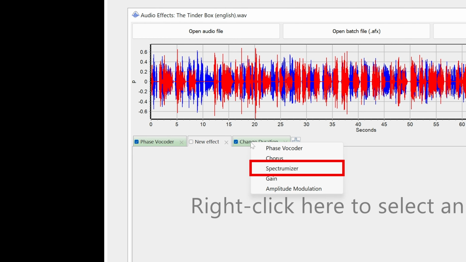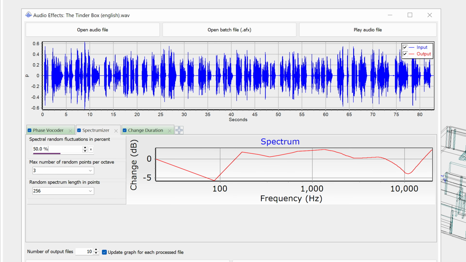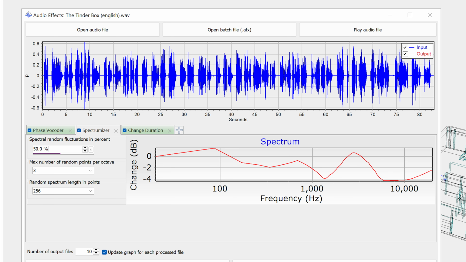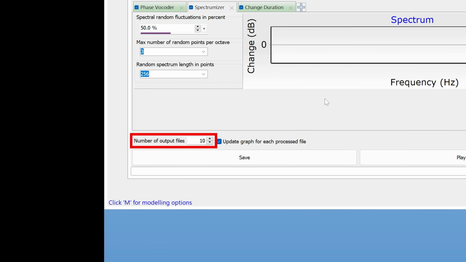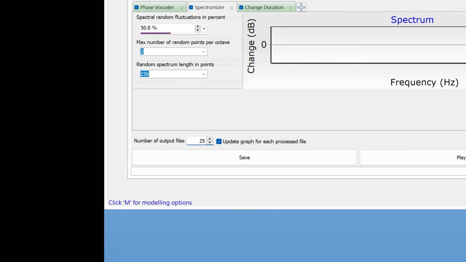Finally, we will apply the spectromizer effect. In essence, this generates a random equalization curve for each audio. This change is much more subtle than the others, so we will skip the preview. At the bottom of the window, you can select how many files to generate. Remember that each individual file will be generated with a random variation within the specified ranges. In this case, only the duration will be the same for all files, but they will still all have different time shifts. You can start generating the files by clicking Save.